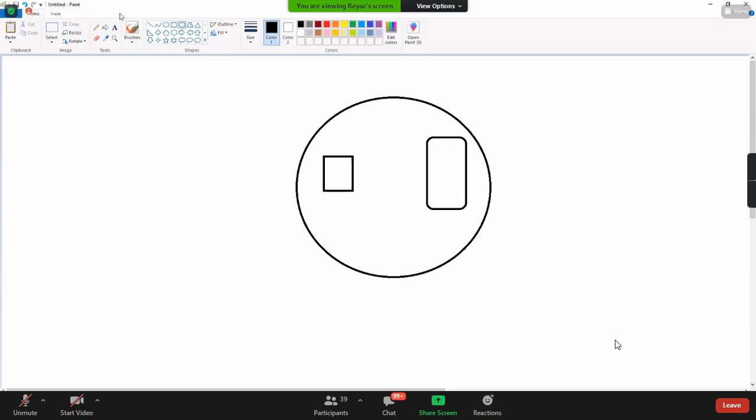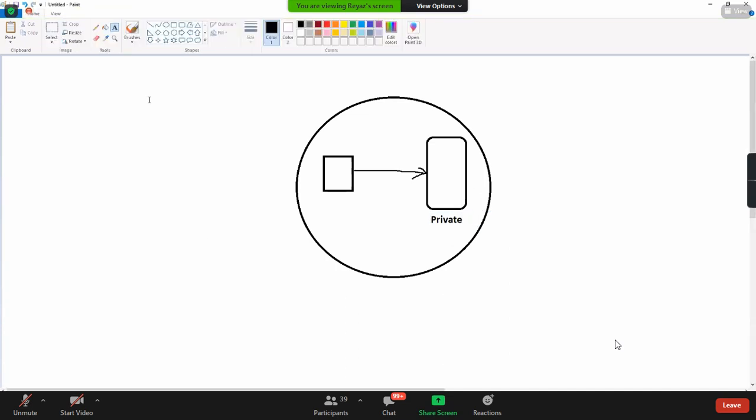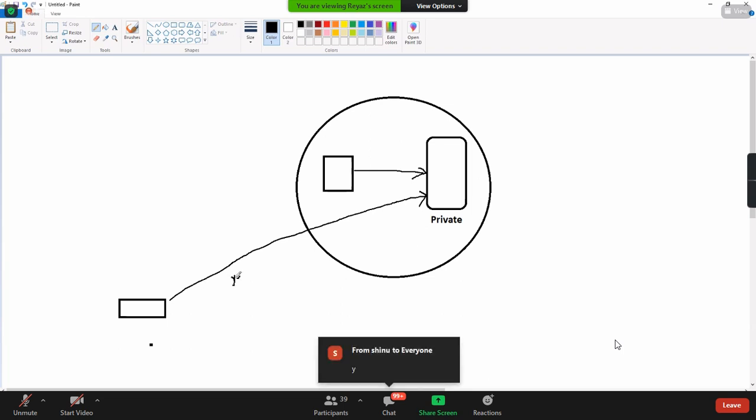If you want to connect from here to here, this should always be private. And we are sitting outside and connecting from outside to this Postgres, I mean to this RDS, so I need to enable publicly accessible, yes.